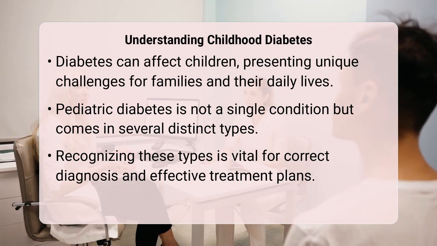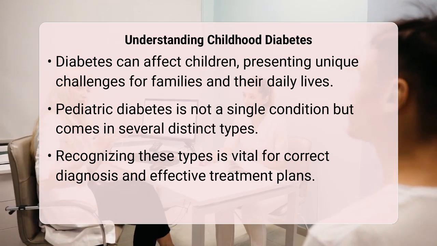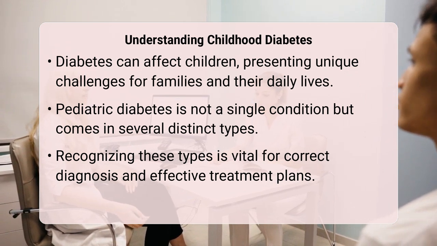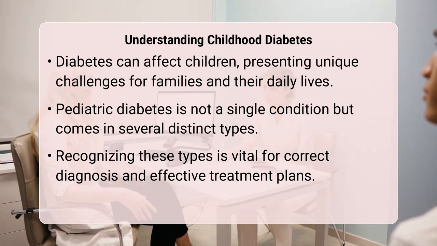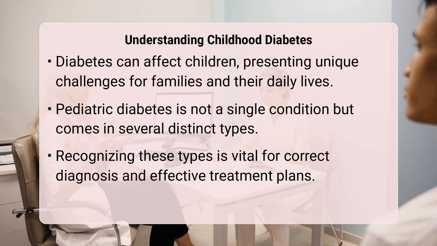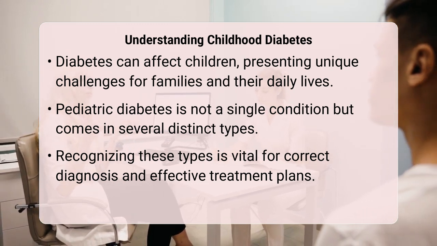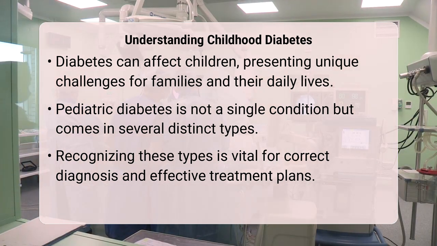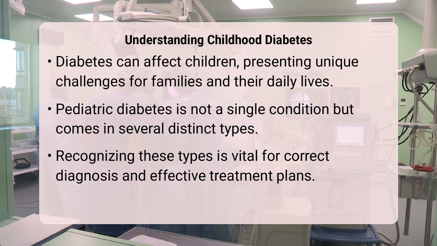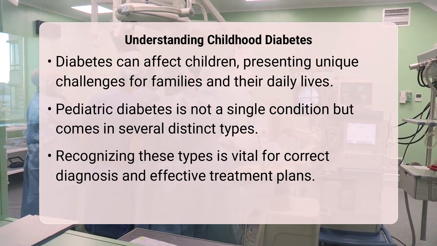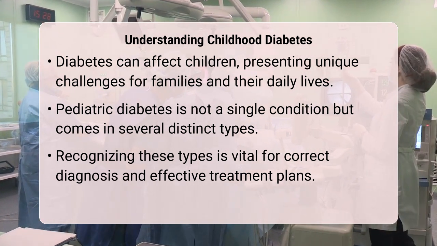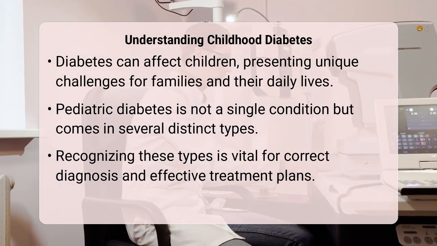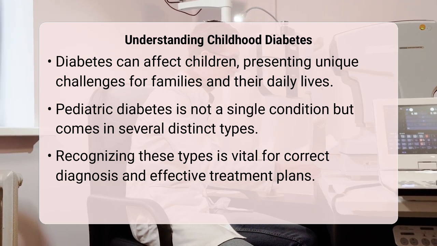Have you ever wondered about certain health conditions that affect children, especially those that might seem complex? Understanding childhood health issues, like diabetes, can sometimes feel overwhelming, but knowing the basics can be incredibly empowering. When it comes to pediatric diabetes, there are primarily three main types that affect children: type 1 diabetes, type 2 diabetes, and monogenic diabetes. While type 1 is the most common in children, it is important to recognize that it is not the only kind.